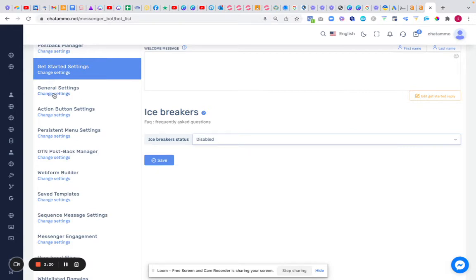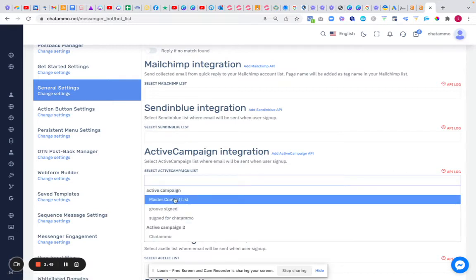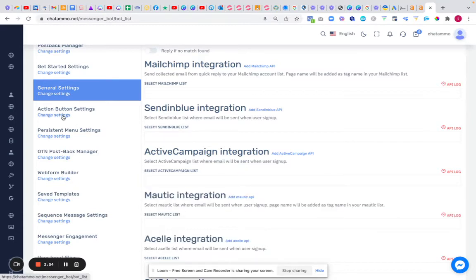Next, you have your general settings, which is where you set up all your MailChimp, Sendinblue, ActiveCampaign, Mautic, Excel. These are all of the different things that we showed you how to set up before. And so these are ready to then have everything all set. So you can then start communicating with people on a more scheduled basis. So once they've left your chatbot, you can have them in an ActiveCampaign and you just have the API log. You select your ActiveCampaign list, mine are in here, and you select which list they're going to go to. Right, really, really simple.